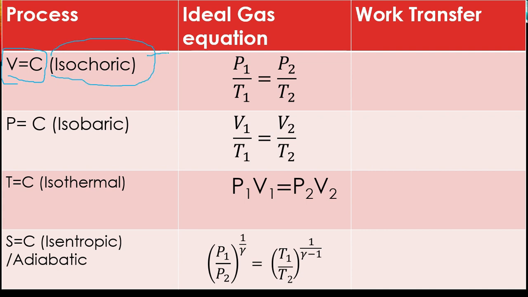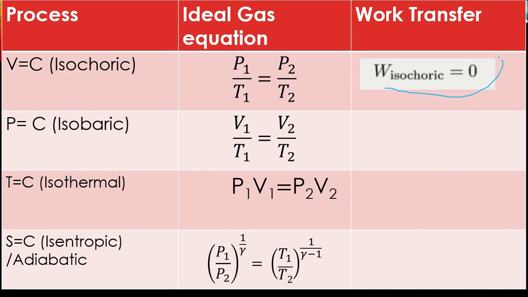The ideal gas equation for this one will be given as P1 upon T1 equals P2 upon T2. Work done in an isochoric process is equal to 0, because when there is no change in the volume, how can there be work done? So whenever a question is asked about the work done in an isochoric process, that is a constant volume process, we have to consider the work done as 0.